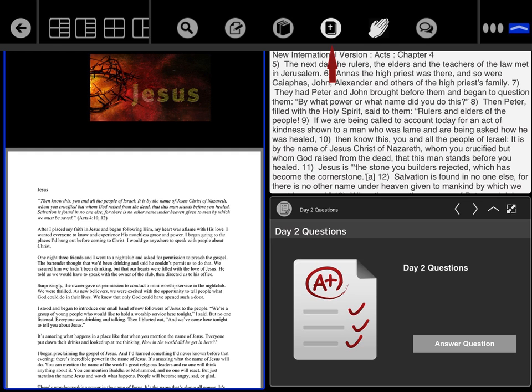The fourth icon is a Bible icon. You can search the scriptures beyond what you're reading in your devotional time if you like.